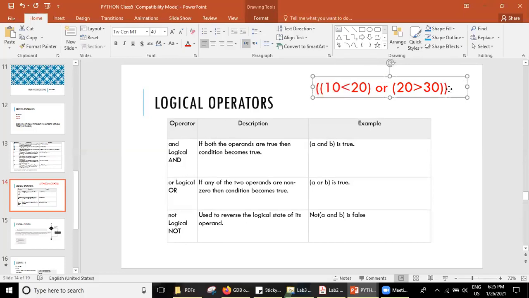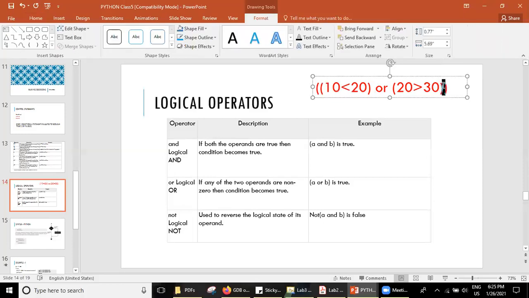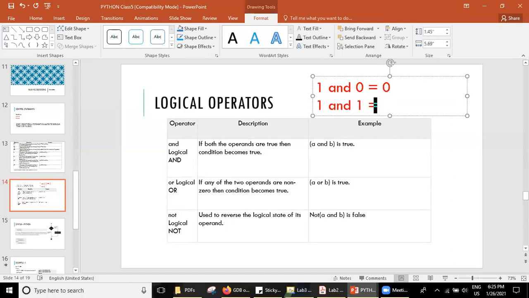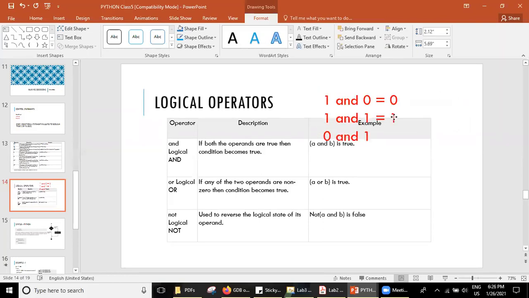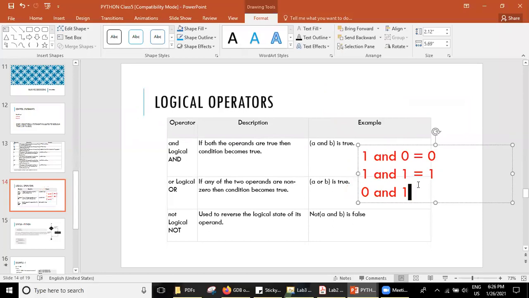Okay. If you remember the truth tables, do you know what is meant by truth tables? 1 and 0. What will be the answer? Anybody remember? 1 and 0? It's 0. 1 and 1? 1. Very good. 0 and 1? 0. Very good. You know it already, then why are you very silent? I thought you did not know this.